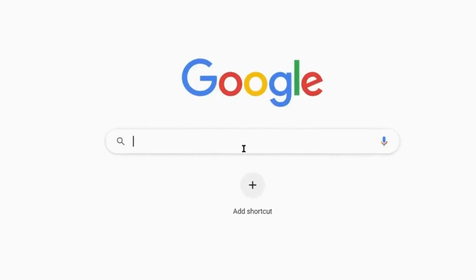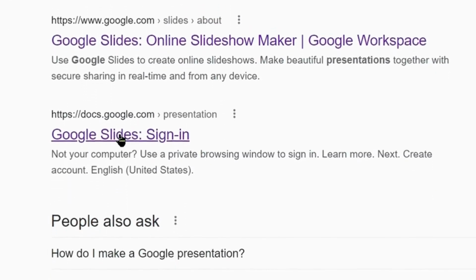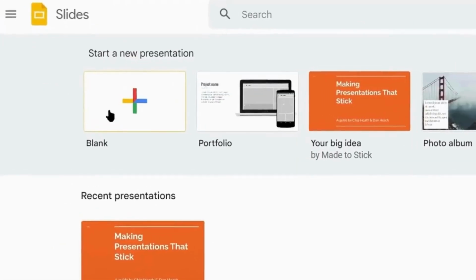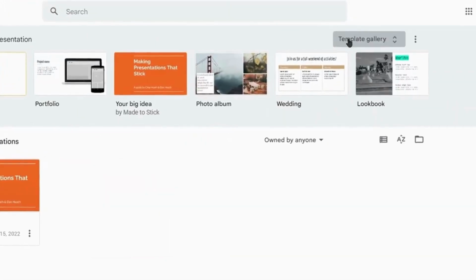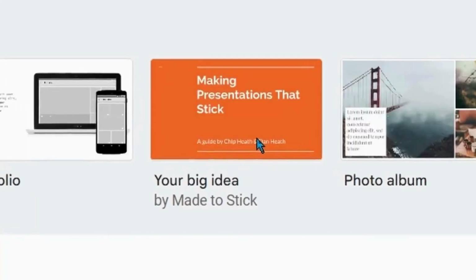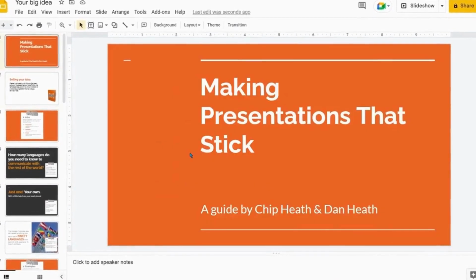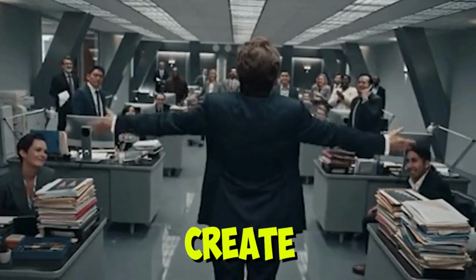Step number 1 is to come over to Google and search for Google Presentation. Select this link of docs.google.com, and on the next page you can create a new blank presentation from this plus sign, or you can use any of these templates available here, which I think is a lot easier because once you select a template, you can just drag and drop. You can customize everything like background color, text, etc., and you can create a nice presentation.